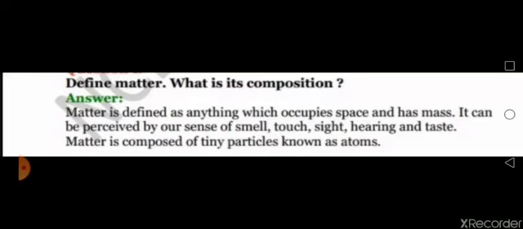Define matter. What is its composition? Matter is defined as anything which occupies space and has mass. It can be perceived by our sense of smell, touch, sight, hearing, and taste. Matter is composed of tiny particles known as atoms.